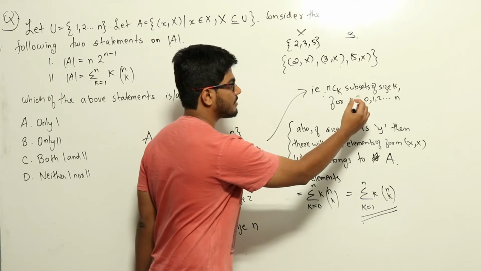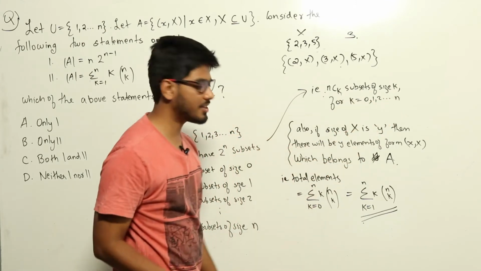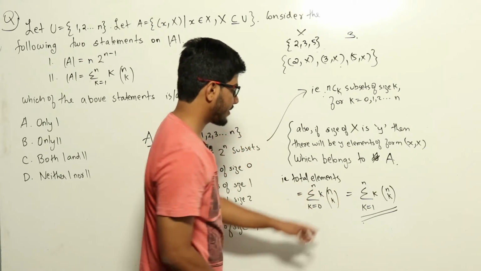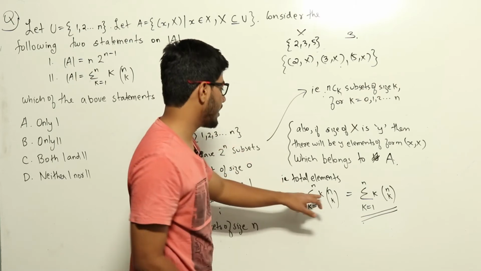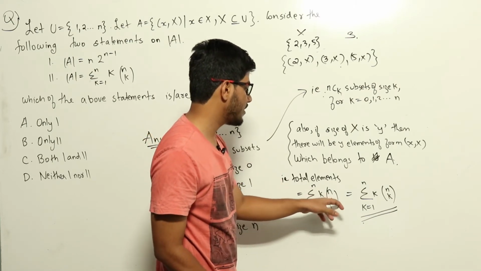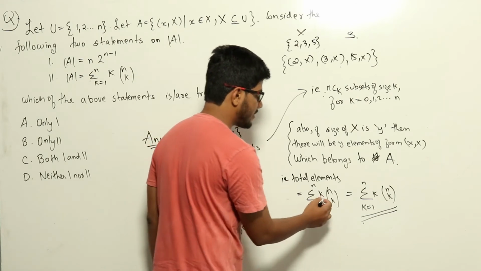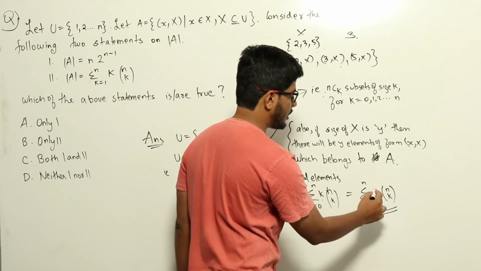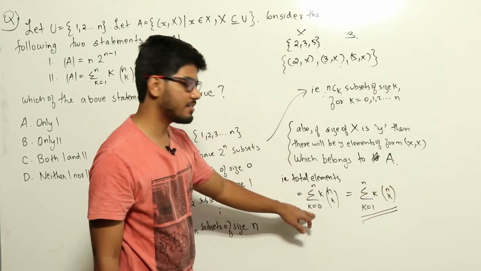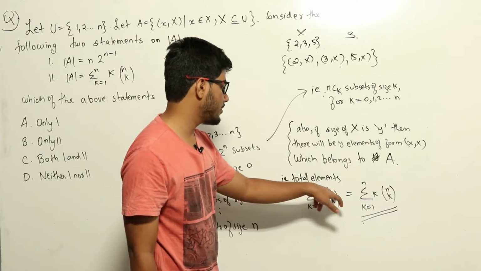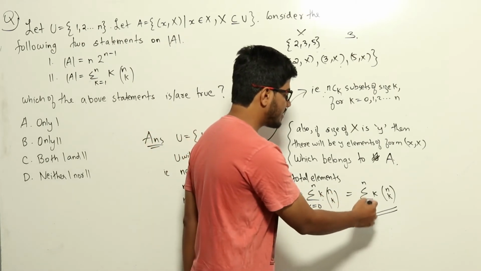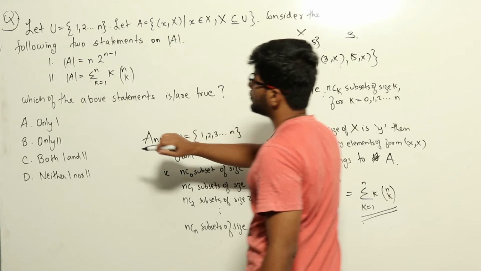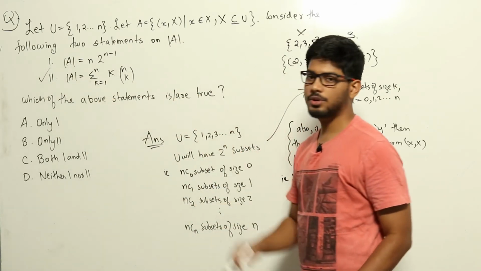So if you are taking all subsets of size 0, 1, 2, up to n, that will give all the subsets. So the total number of elements will be sigma k equal to 0 to n, k into nCk. Here k is the number of elements which go to A based on one set of size k, and there will be nCk subsets of that size. Now this is nothing but sigma k equal to 1 to n, k into nCk, since when k is 0, this term will be 0, so 0 into something will be 0 only. That is nothing but statement 2. So statement 2 is correct here.